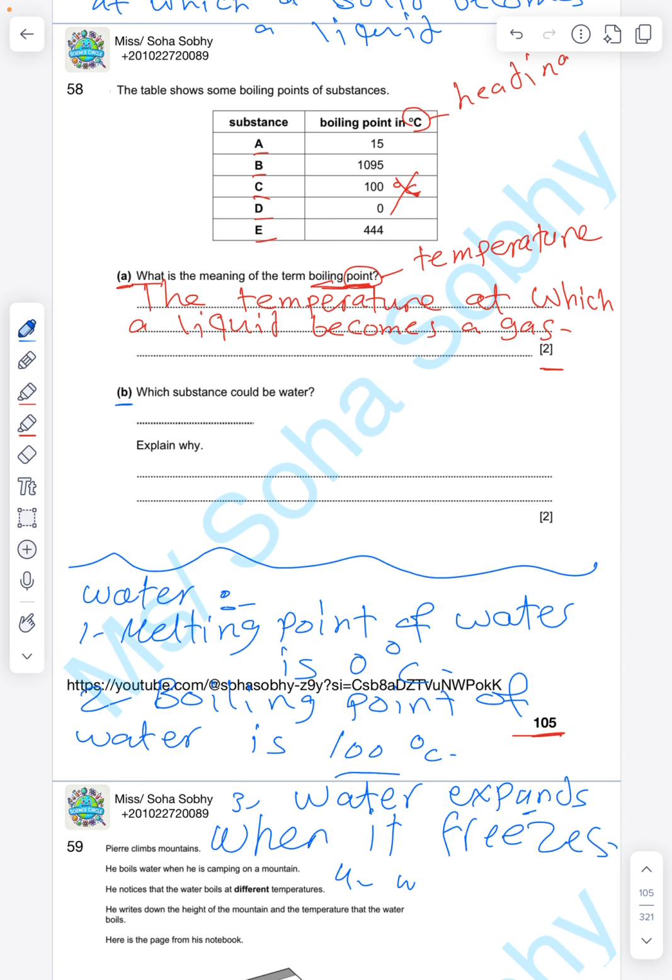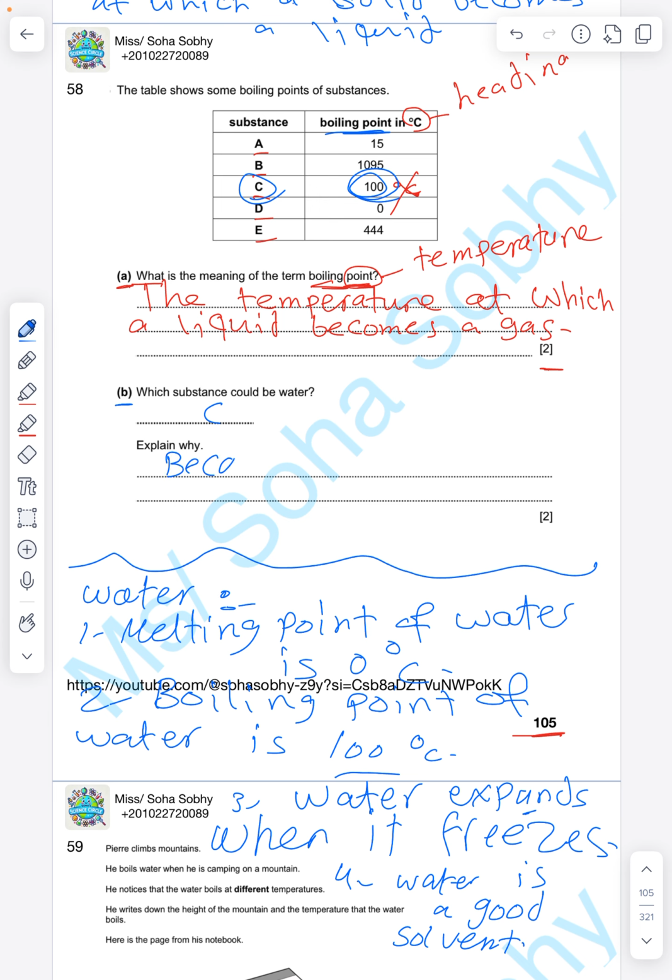For number 4, water is a good solvent, or it's universal solvent. فأنا دلوقتي كتبت properties of water اللي بتميزها عن باقي substance. So which substance could be water? Here, this is the property that we are studying, the boiling point. What is the boiling point of water? It's 100. Which one has 100 as a boiling point? هي substance C. So which substance could be water? C. Explain your answer. Because it boils at 100, or we can say because its boiling point is 100.